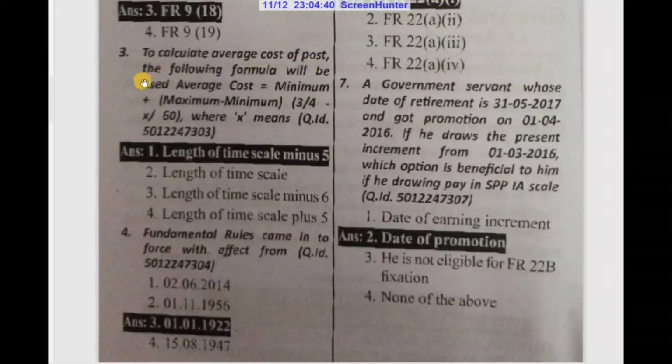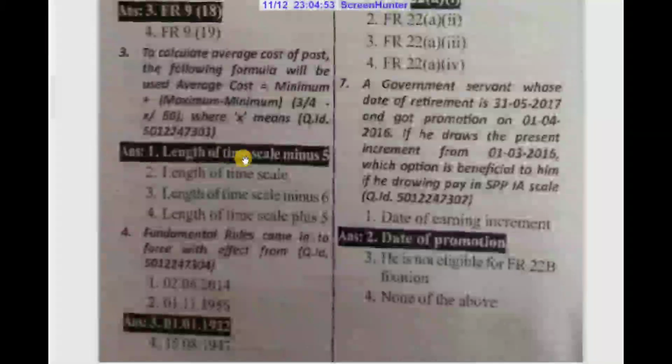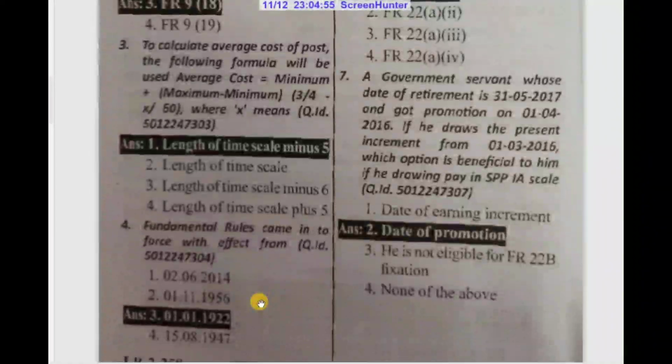To calculate average cost of a post, the following formula will be used. Average cost is equal to minimum plus (maximum minus minimum) into 3/4 minus x by 60, where x means length of time scale minus 5.